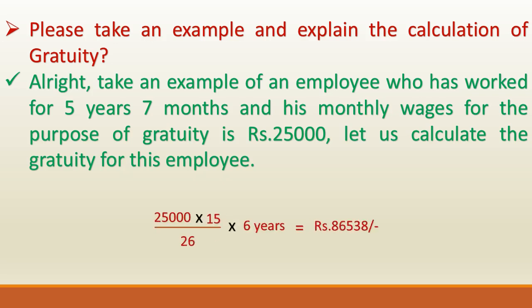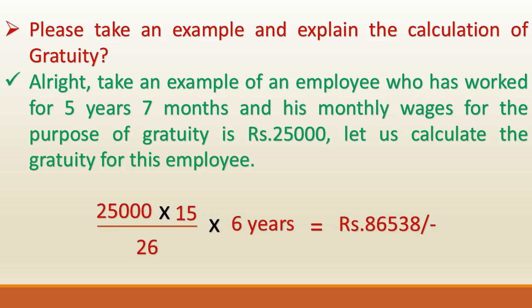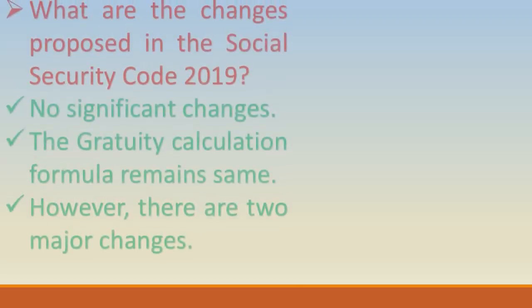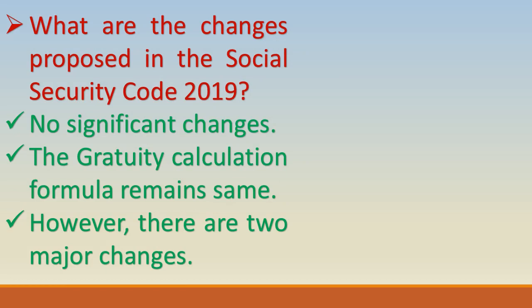Gratuity works out like this, friends: 25,000 into 15 divided by 26, and the service should be considered as 6 years because he has done more than 6 months service in the 6th year. So if we use this formula, the gratuity works out to 86,538 rupees.